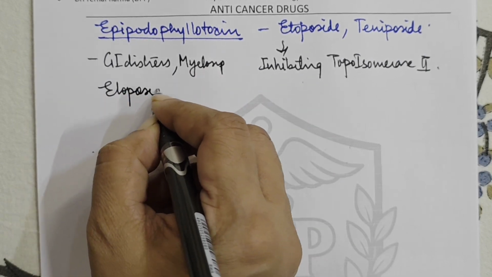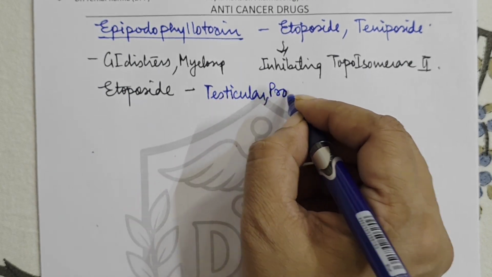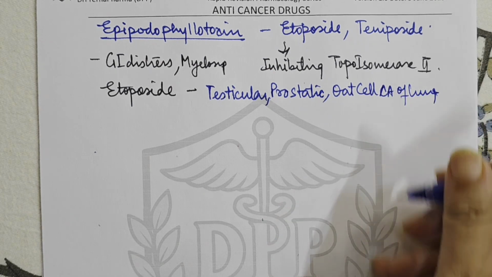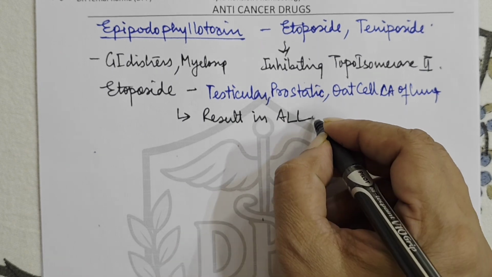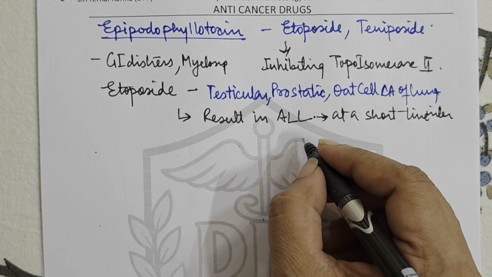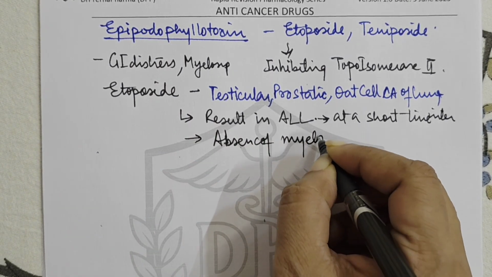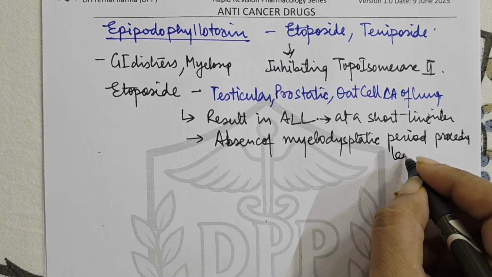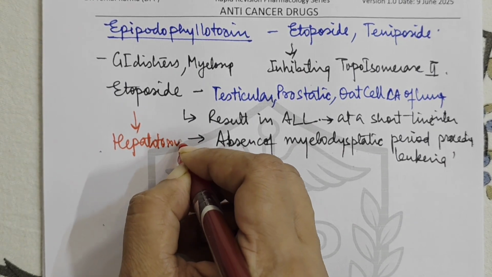Then etoposide is used mainly for testicular, prostatic and oat cell carcinoma of lung, right? So this is etoposide. It can also result in acute lymphocytic leukemia. Now this usually develops at a short time interval, right? There is also absence of myelodysplastic period preceding leukemia. Etoposide is also hepatotoxic, right?